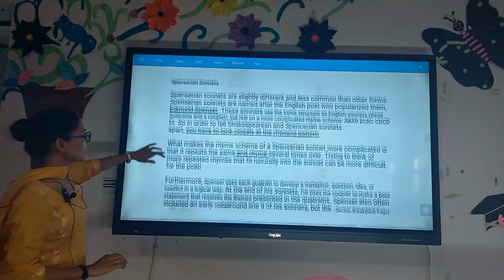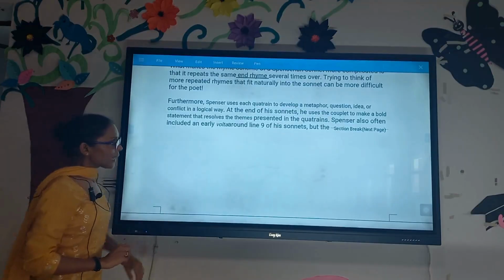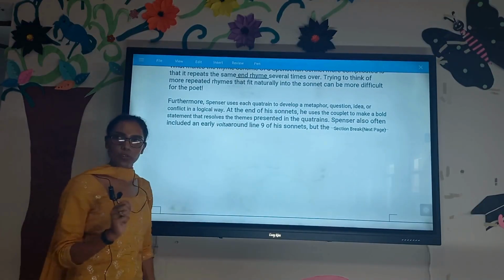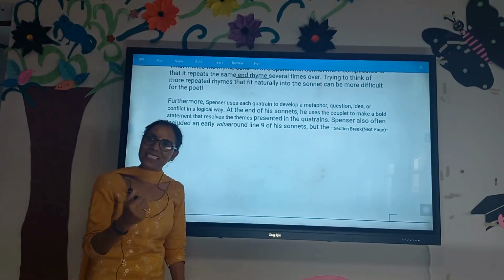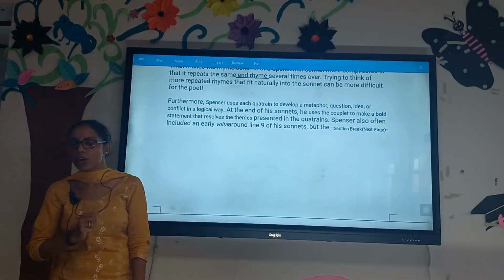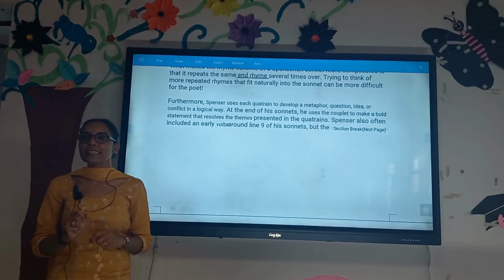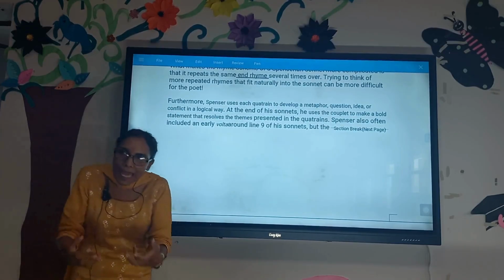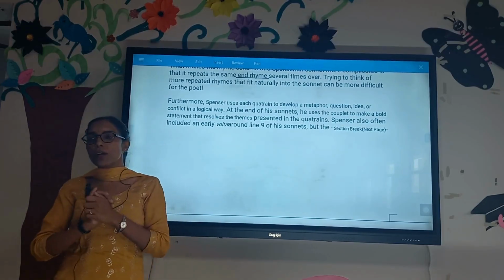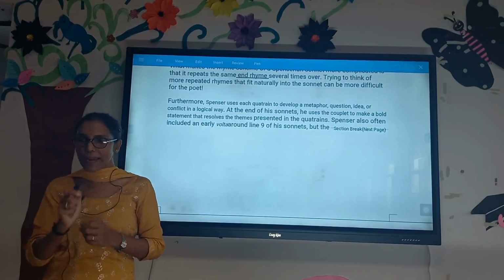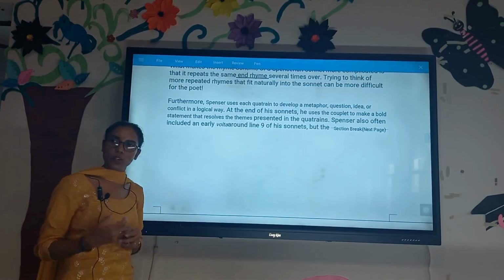Instead of the rhyme scheme ABCD that we read in the Shakespearean sonnet, he gave a complex rhyme scheme to this third kind of sonnet. That's why it is called the Spenserian sonnet.